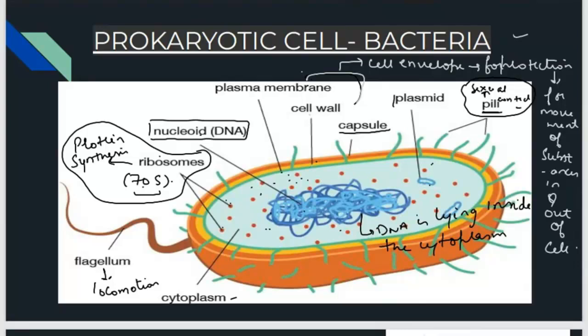And one more thing is there, plasmid. Plasmid is extra chromosomal material. DNA is there, chromosome is there, but the extra chromosomal material which is present only in bacteria is known as plasmid. It helps in reproduction only, in cell division. Is it clear? Is the structure clear?